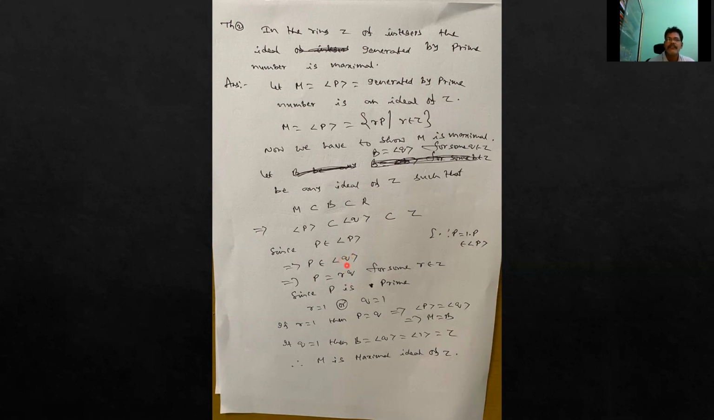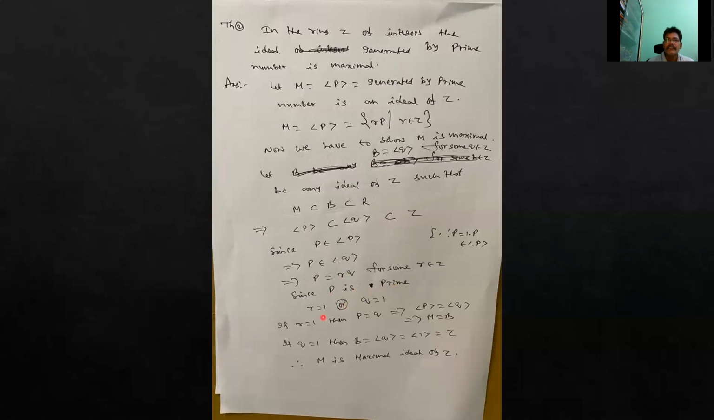So p equals rq for some r belongs to Z. Since p is a prime number, the divisors of p are 1 and p itself. For example, 5 is a prime number because the divisors of 5 are 1 and 5 only. But 6 is not a prime number because 6 has divisors other than 1 and 6. So 2 and 3 are also divisors. So p is called prime if it has only the divisors 1 and itself.